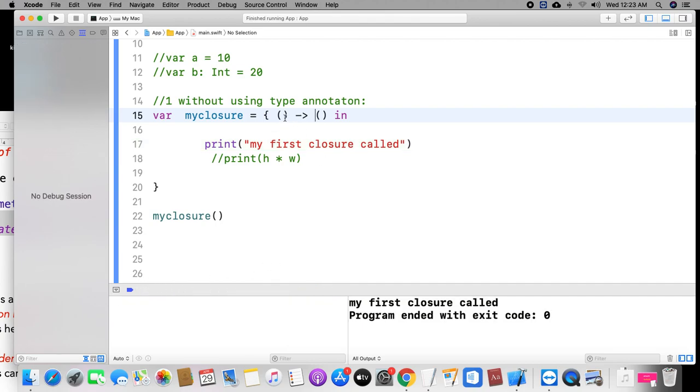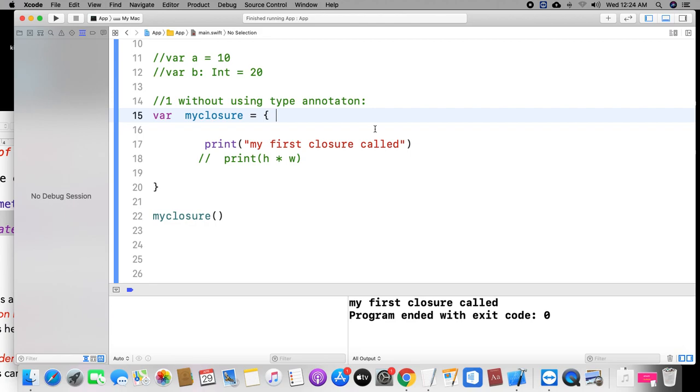If you don't give this, that is also the same; this is also empty. Understand what I am trying to tell? It is an empty closure.